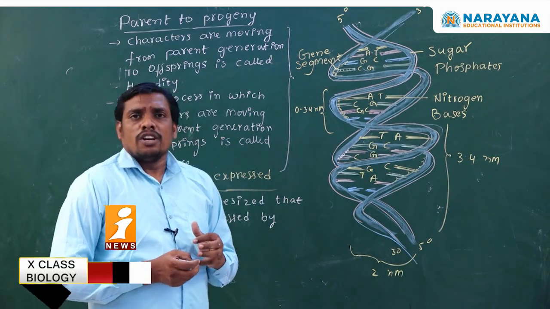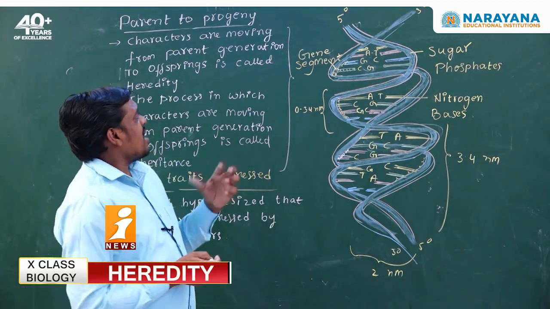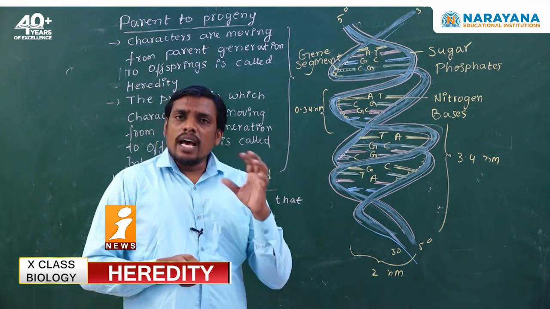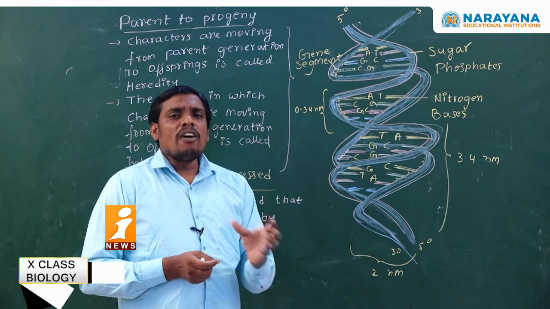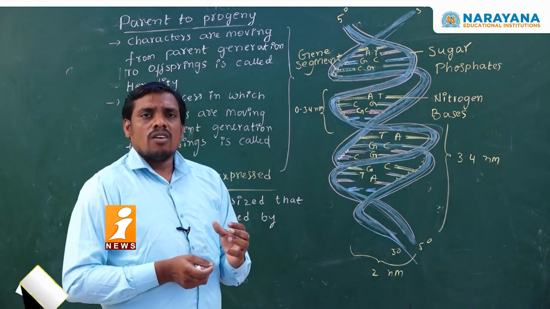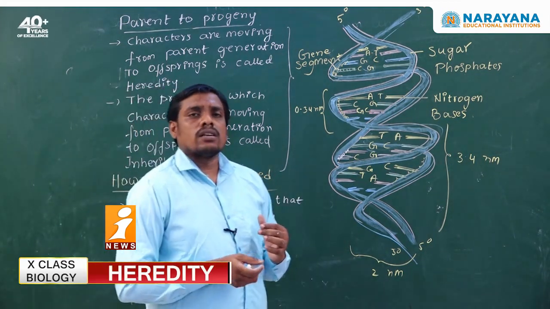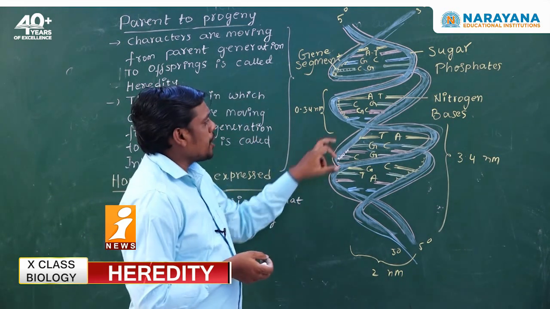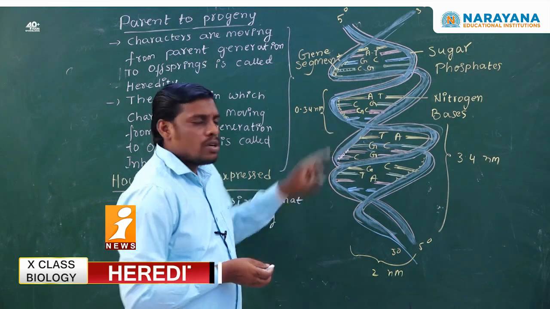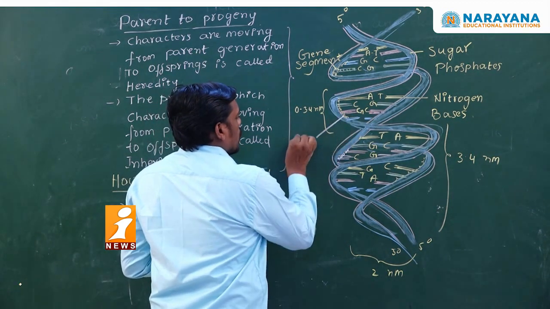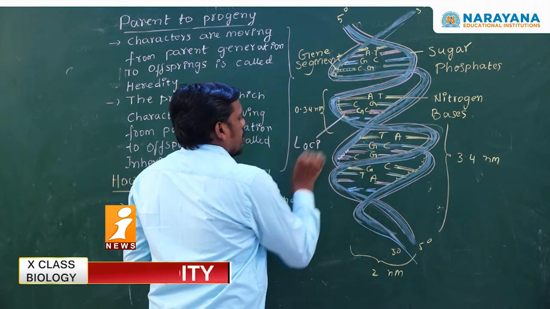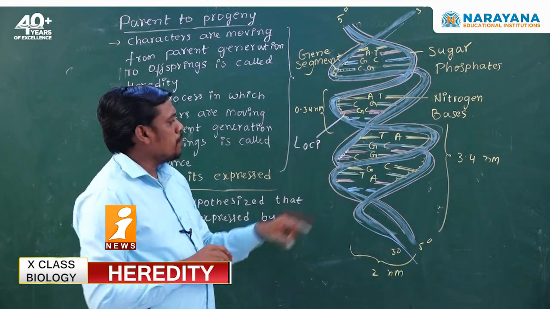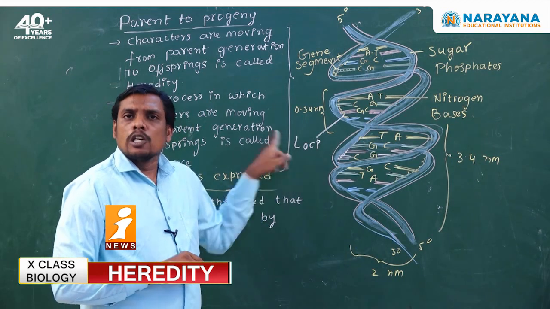Traits or characters pass from the parent generation to offsprings with the help of alleles. These alleles are located at specific locations called loci or gene loci. The genes are located on the DNA at specific locations called gene loci.